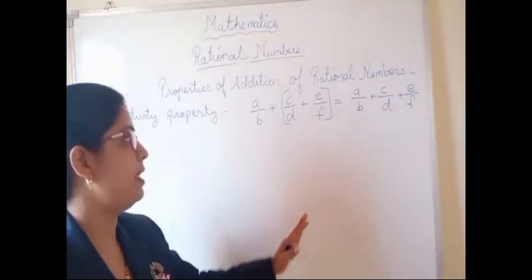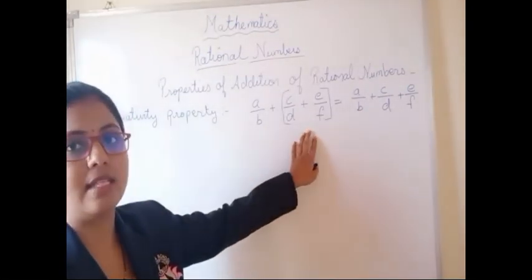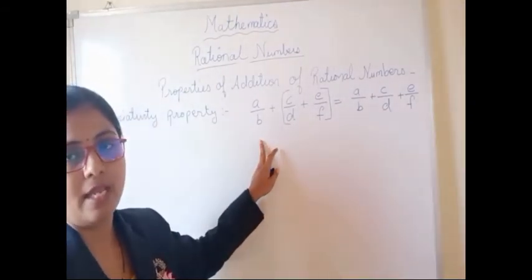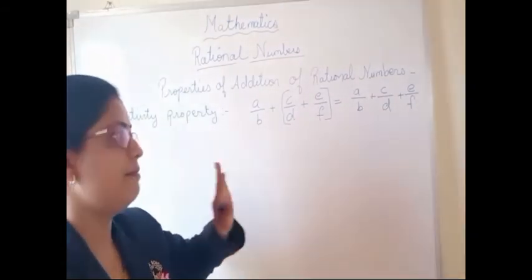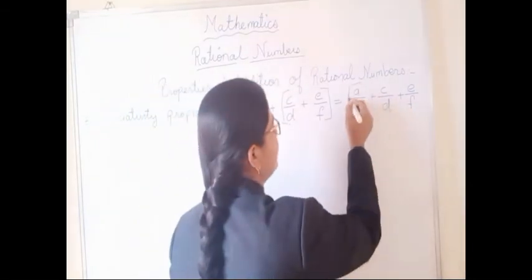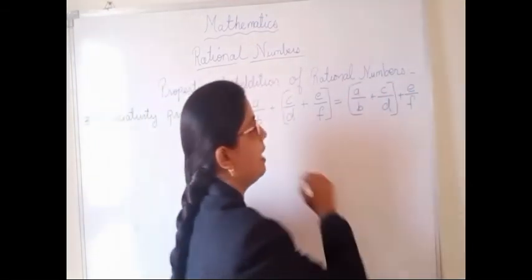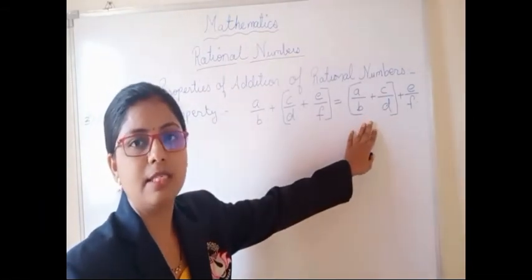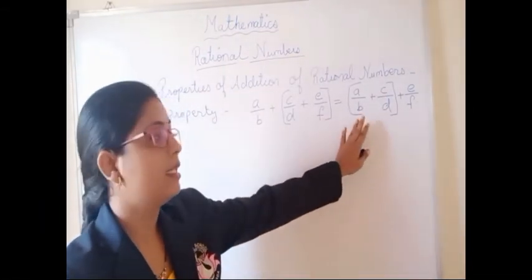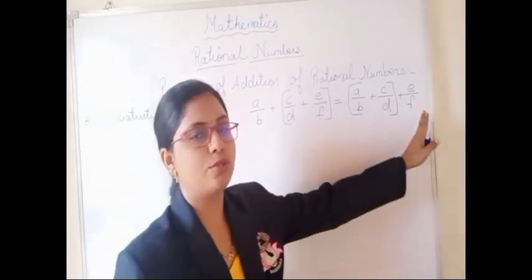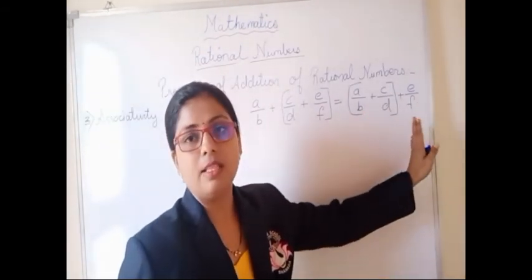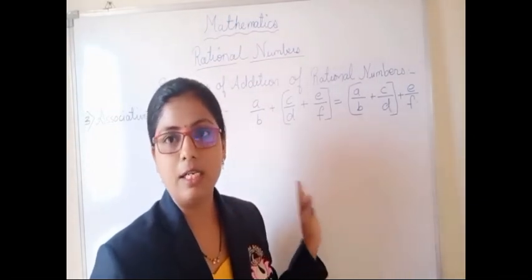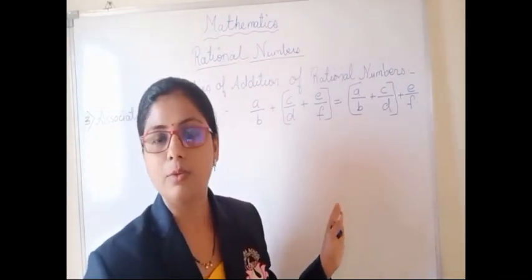After solving this bracket, whatever the answer is should be added with this term and you have to solve it. Same way on the right hand side, we have to go for this bracket first. After getting the answer of this bracket, only then we have to add the third term. This is the proper method for solving with the associative property. It means you have to use it.